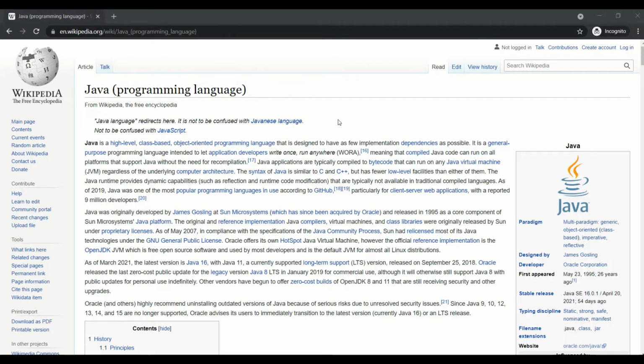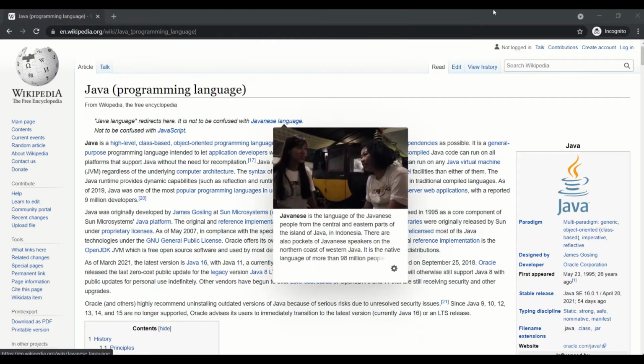The second term is class-based. Class-based programming is a style of object-oriented programming in which inheritance occurs via defining classes of objects, instead of inheritance occurring via the objects alone. Third term is OOPS or object-oriented programming. It's a programming paradigm based on the concept of objects which can contain data and code. Data in the form of fields and code in the form of procedures.